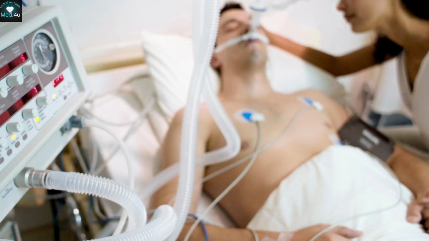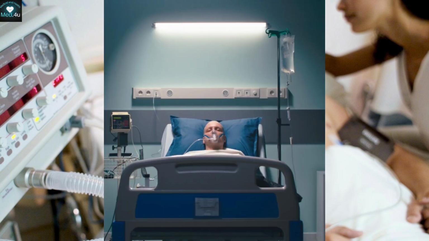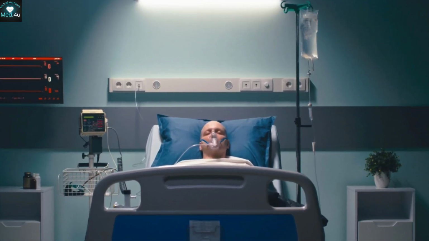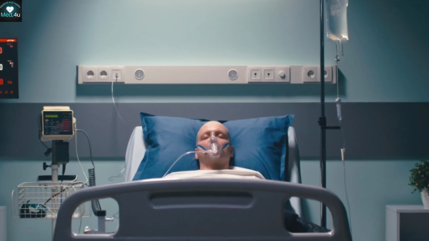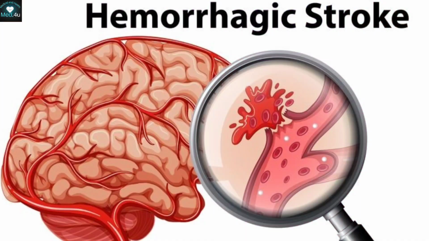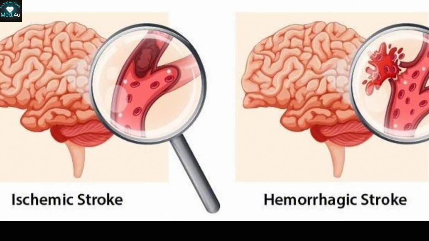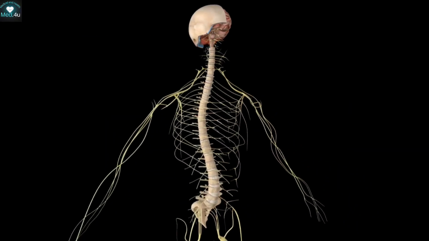A severe stroke may even lead to a coma or death. High blood pressure and narrowed cerebral arteries in diabetic patients can cause a hemorrhagic stroke, which is more dangerous and can lead to rapid death. Additionally, some studies suggest that type 2 diabetes may increase the risk of developing Alzheimer's disease.